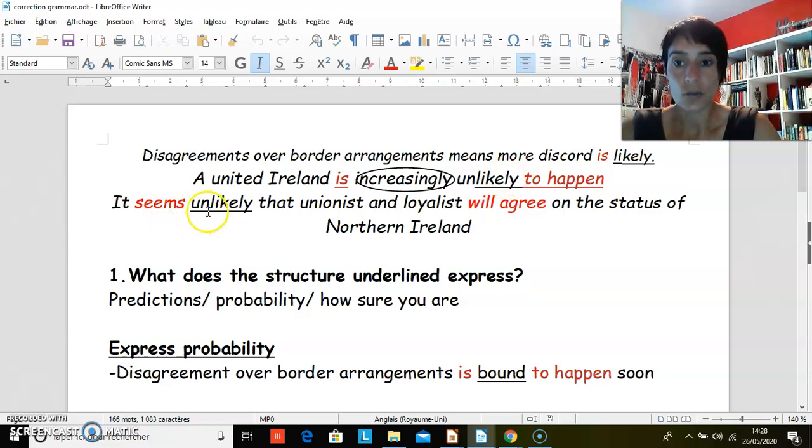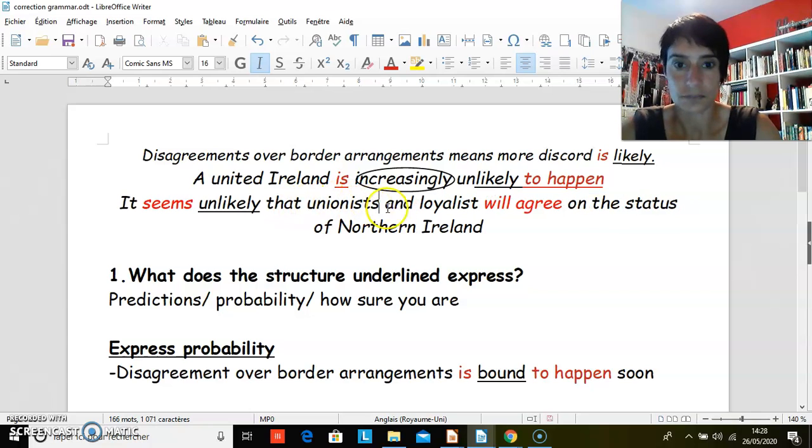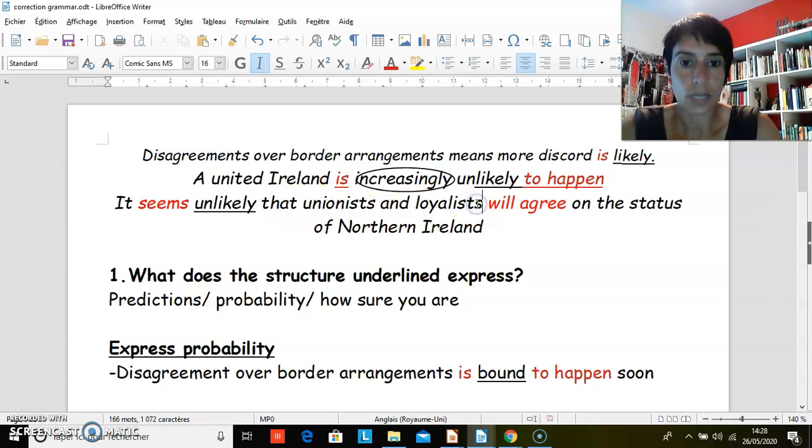And you've got another way to use likely and unlikely. It's with a preposition after another part of the sentence. And here it seems unlikely that unionists, I forgot the S, and loyalists will agree. So you've got this "that" as a connector between the first part and the second part.